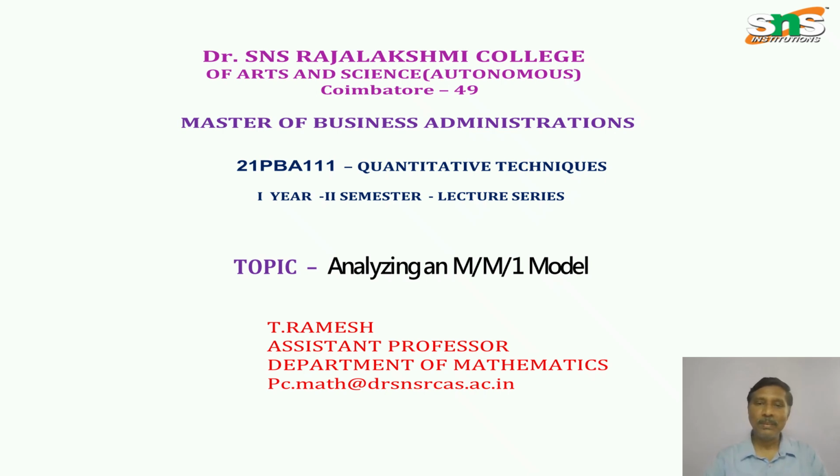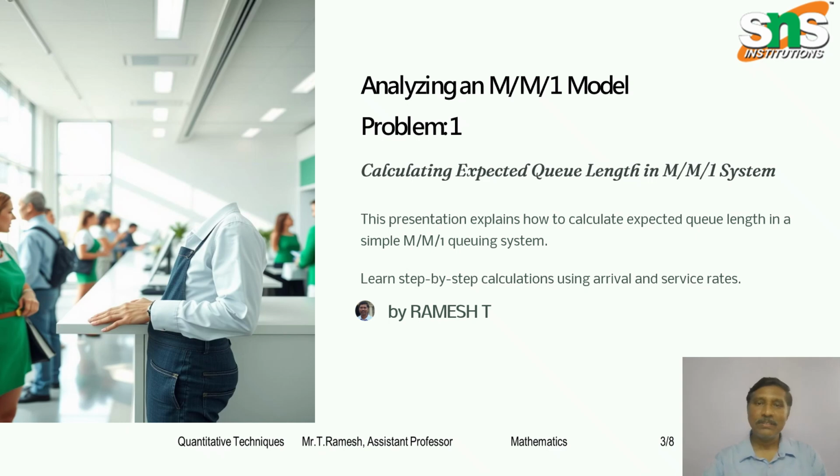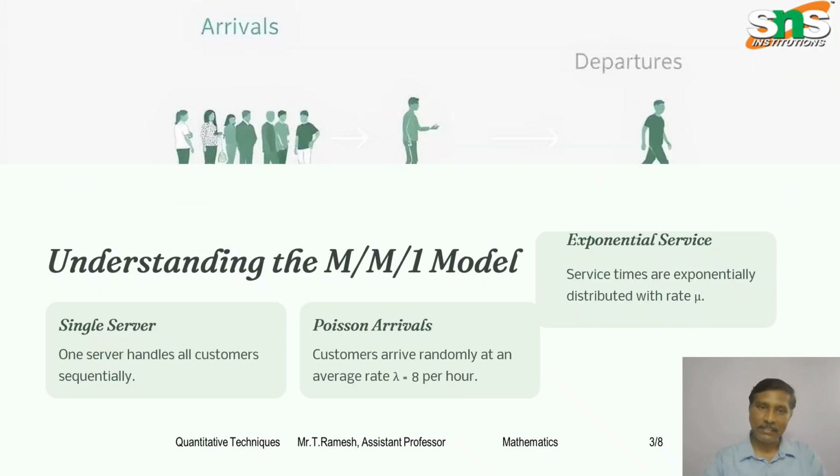This video topic is analyzing an M/M/1 model, that is single server, M/M/1 with finite capacity. So first we discuss the first problem. This presentation explains how to calculate expected queue length in a simple M/M/1 queuing system. So learn step-by-step calculations using arrival and service rates.